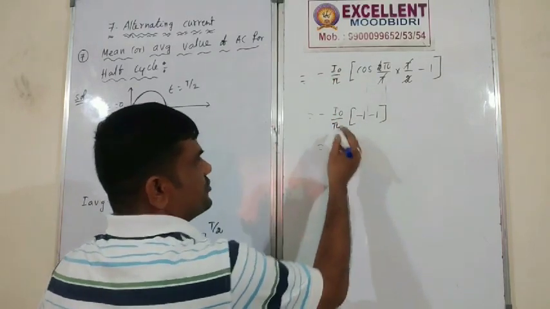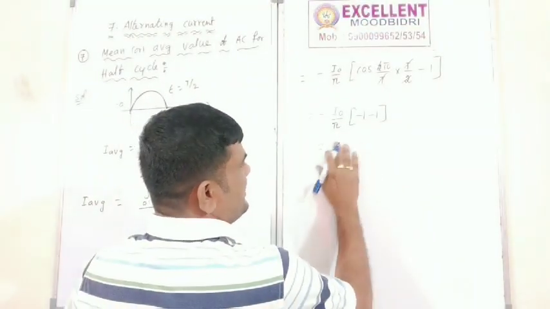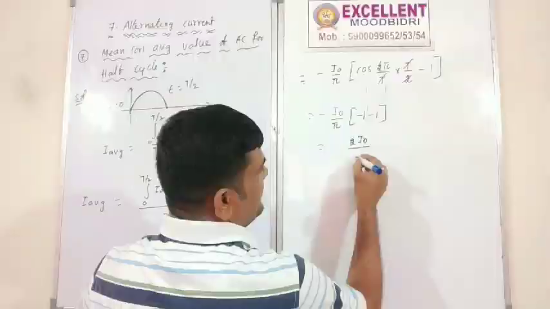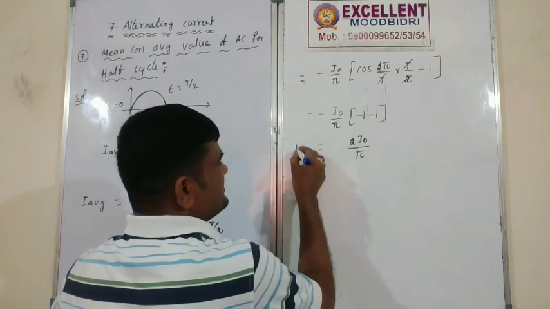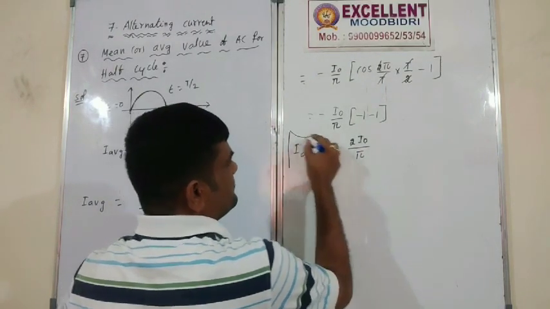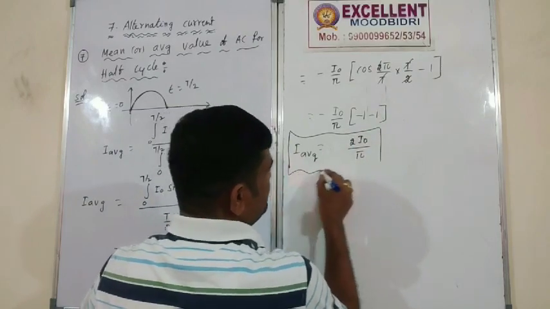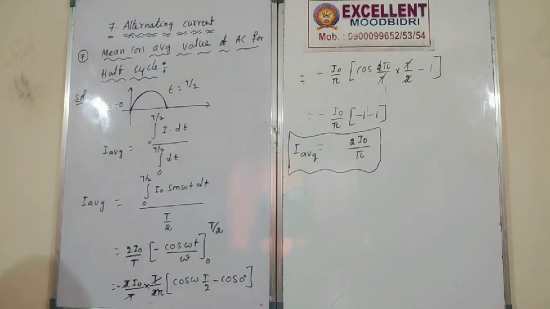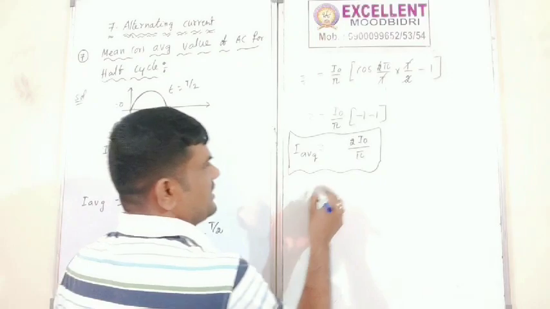Okay, so minus gets cancelled. 2 I naught by pi. This is the I average. Remember everybody, it is a very important formula for problem purposes also. I average is equal to 2 by pi into I naught.